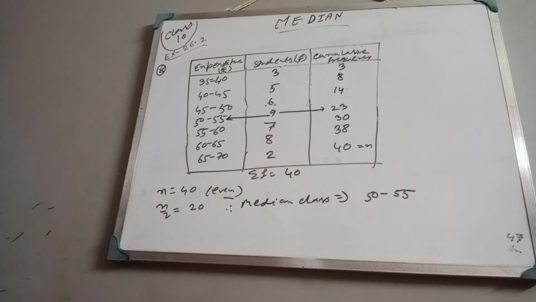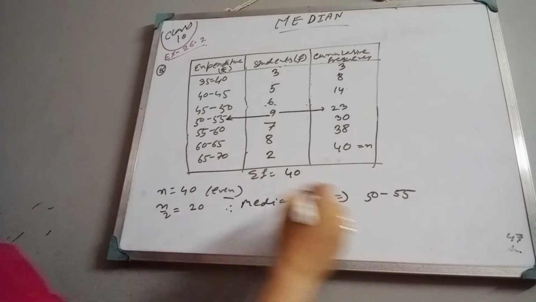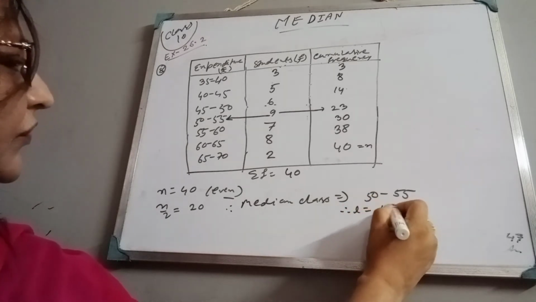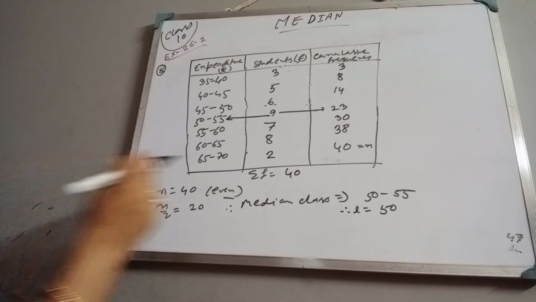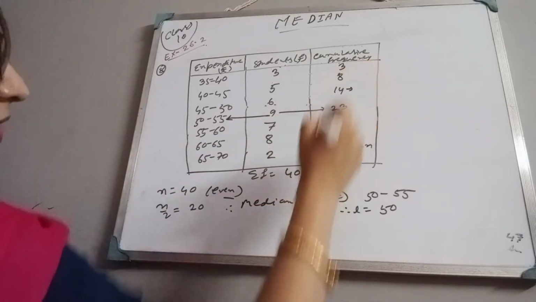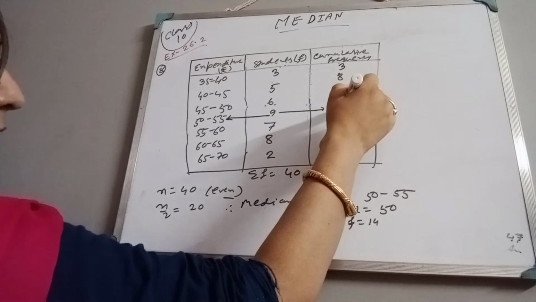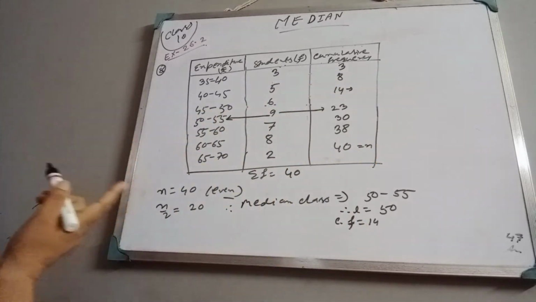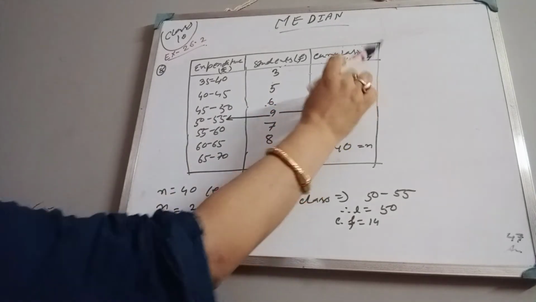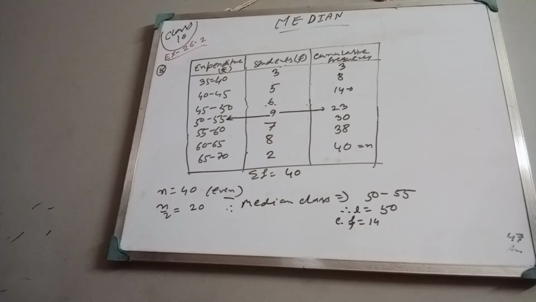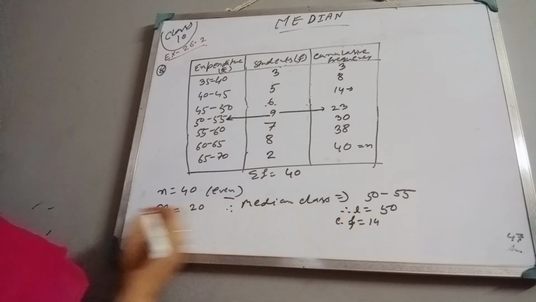When the median class is 50 to 55, we know L is the lower limit of the median class. Therefore, L equals 50. What is cumulative frequency? CF is 14, only the preceding value of the cumulative frequency of the median class. Normally it is 23, its preceding value is 14. So we will consider CF as 14.